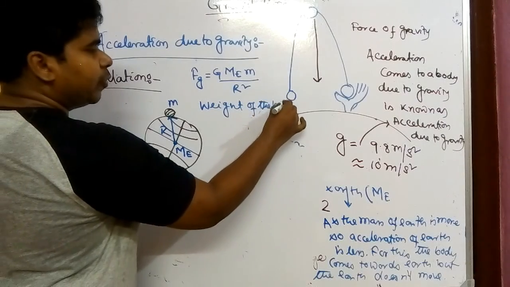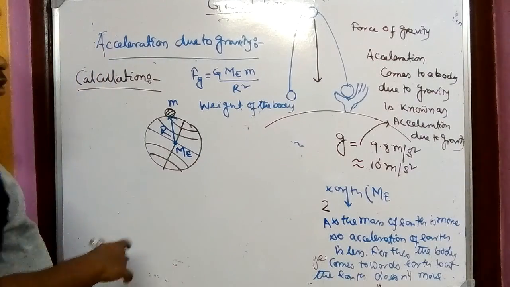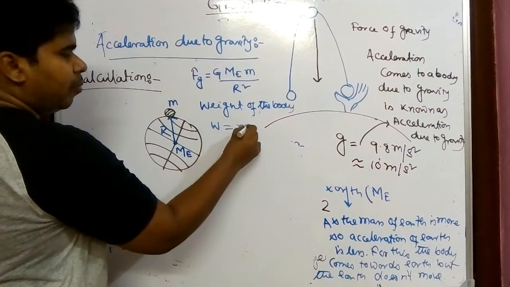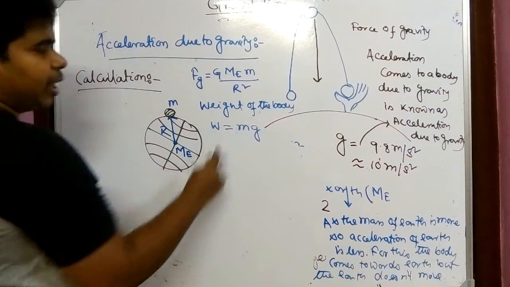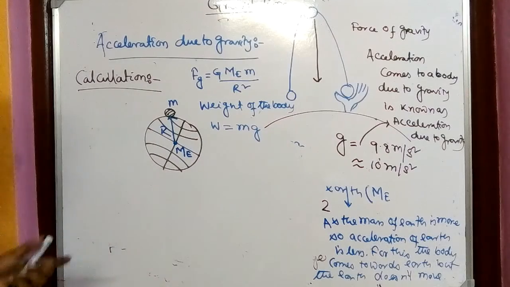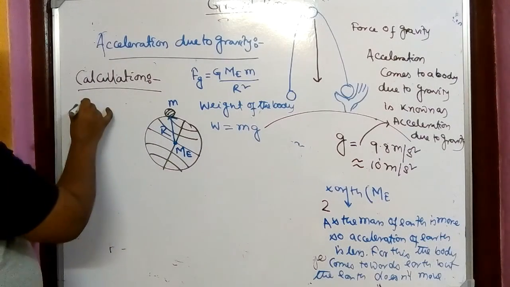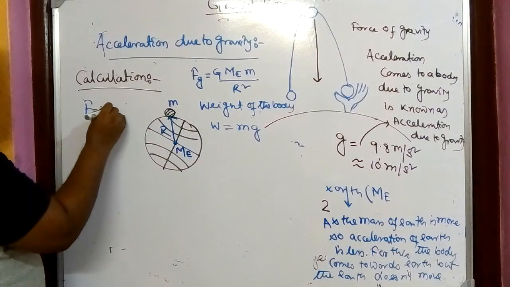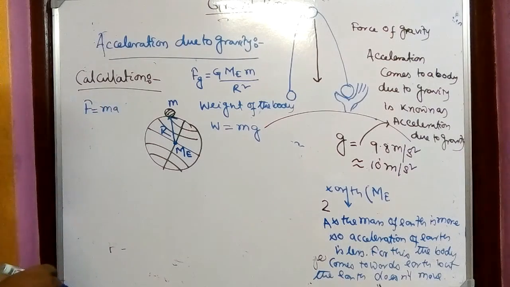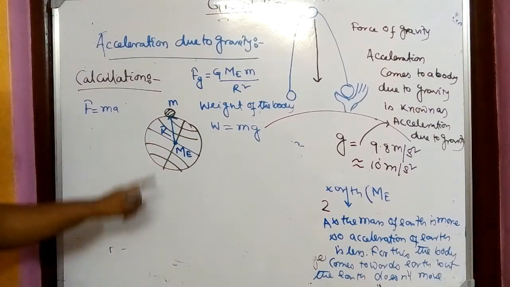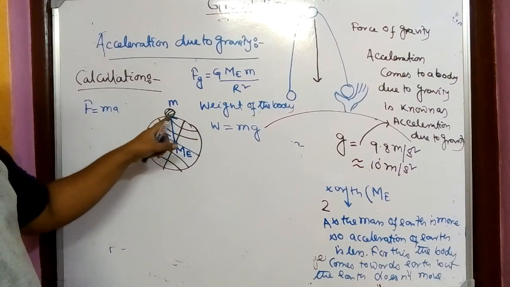From junior classes, we know that weight equals mass into gravitational acceleration. Why am I writing it directly? I'm taking you deeper. We know that force equals mass into acceleration. What is weight? Weight is nothing but the force given by Earth to the body.